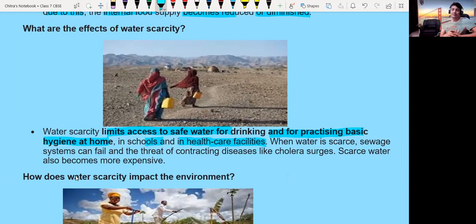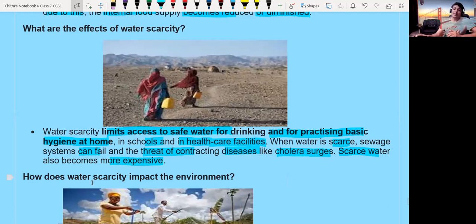When water is scarce, sewage systems can fail, and there is a threat of contracting contagious diseases like cholera surge. Scarce water also becomes more expensive. All these are problems that arise due to the scarcity of water. Now in the diagram you can see the women moving a very long distance to collect water for drinking purposes.